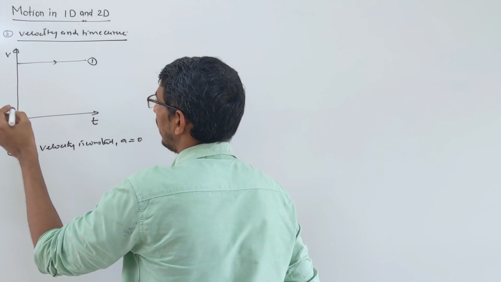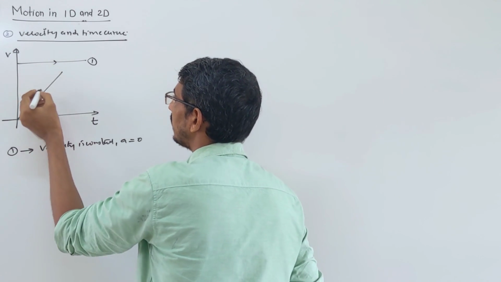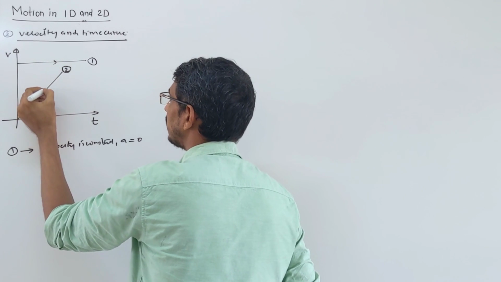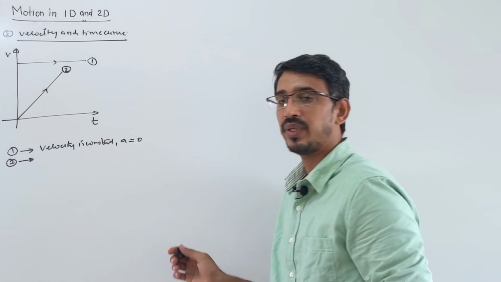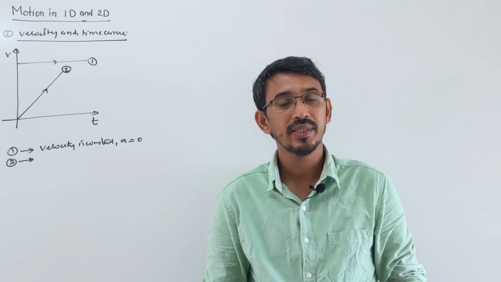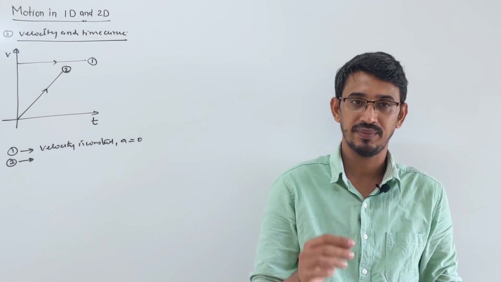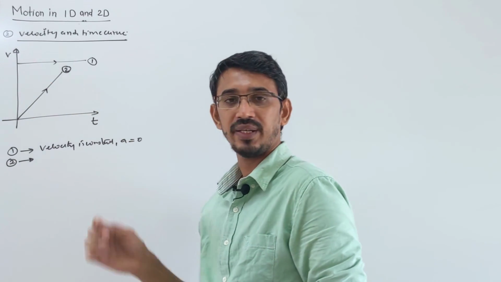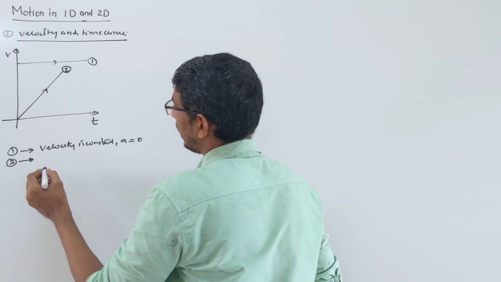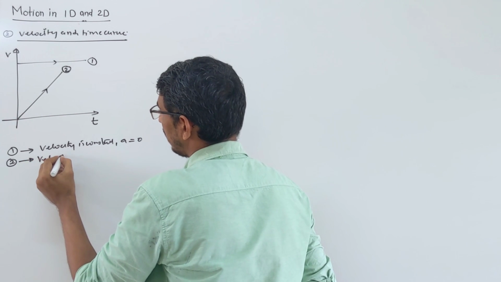Then let me draw this curve, that's curve number 2. In curve number 2 you can see that velocity is increasing but at a constant rate. Velocity is increasing at a constant rate. The velocity and time curve is a straight line. So velocity is increasing, right?